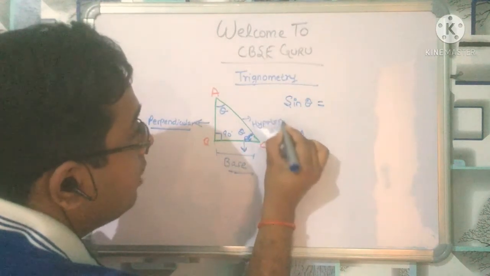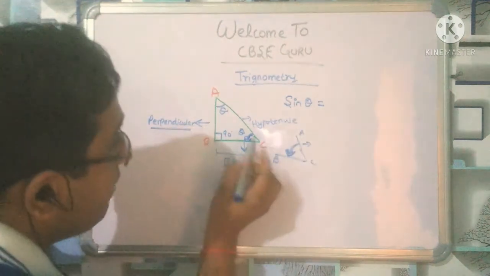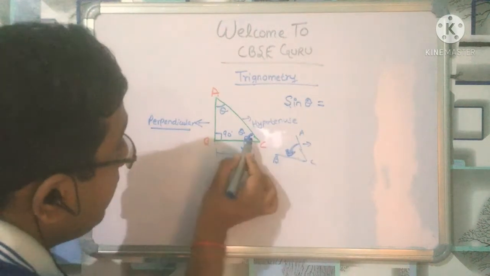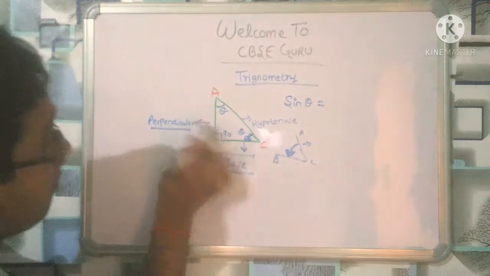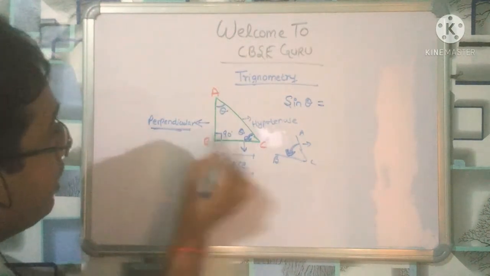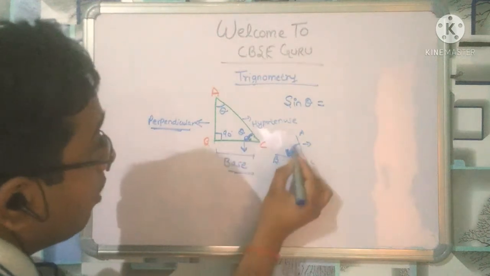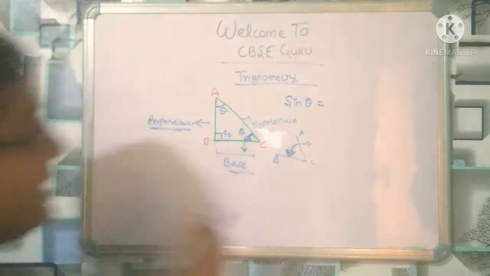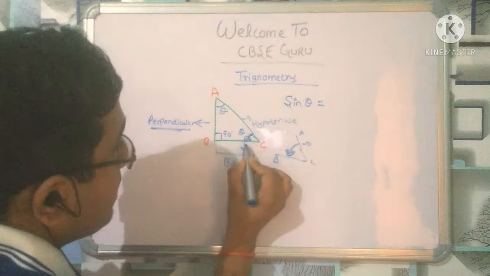This AC is called hypotenuse. So if I consider theta this, then the side of the triangle which is in front of this theta is perpendicular. The angle from the angle, or one can say the arrow of the angle towards the side of the triangle